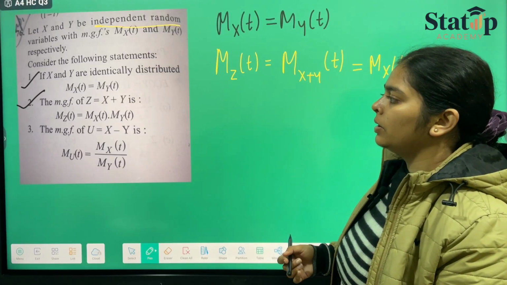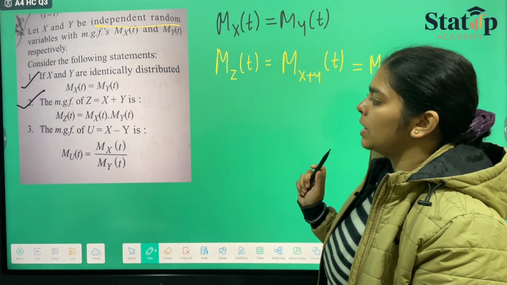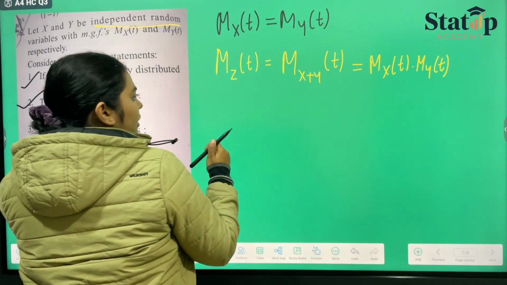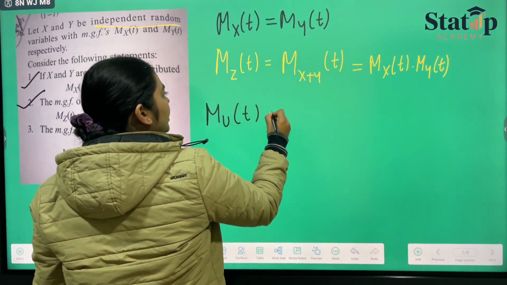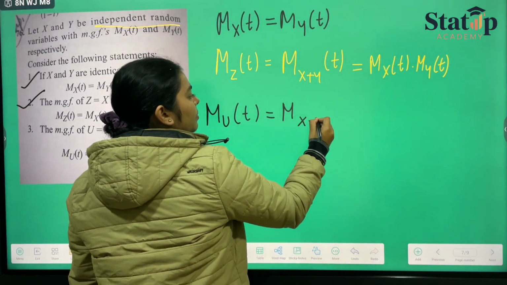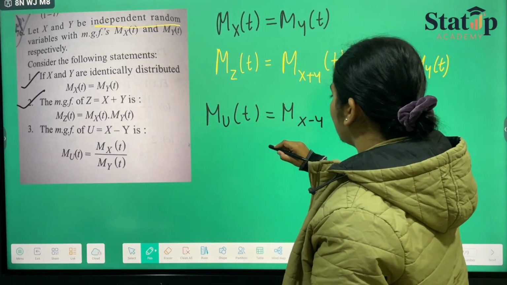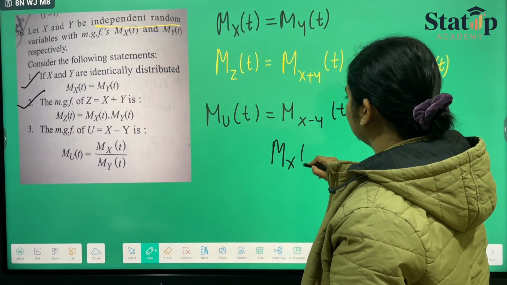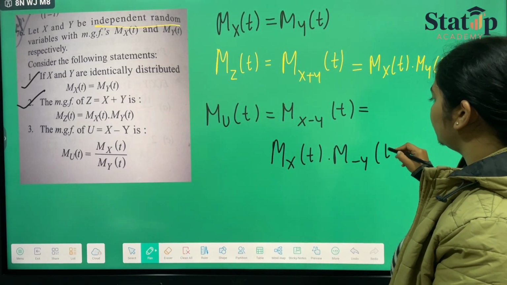Then the third statement says that MGF of U equals X minus Y is this. Now we calculate MGF of U at t, which can be written as MGF of X minus Y at t. Now this can be written as MGF of X at t into MGF of minus Y at t.